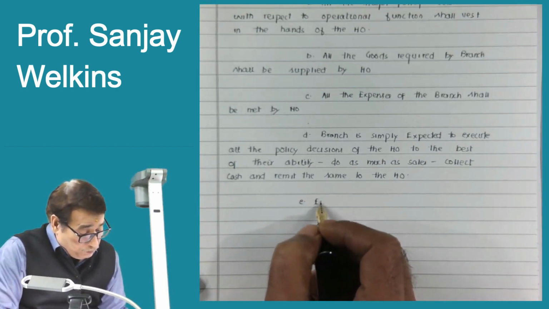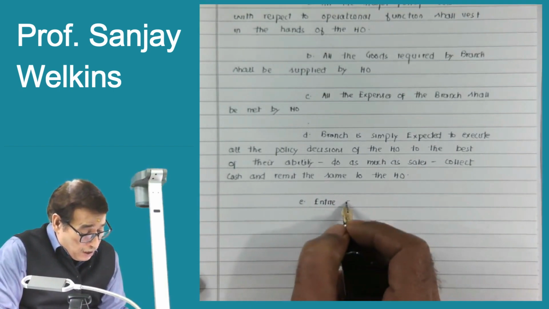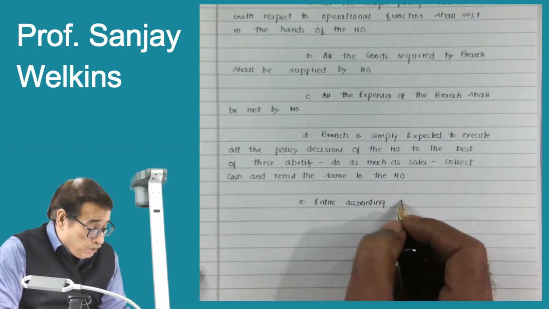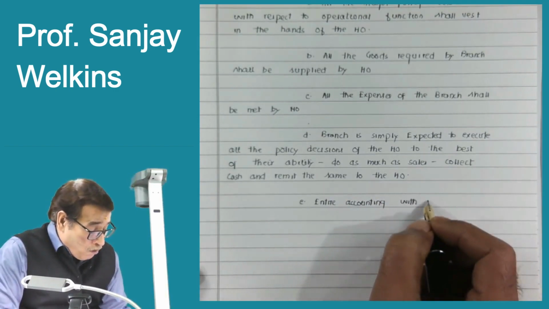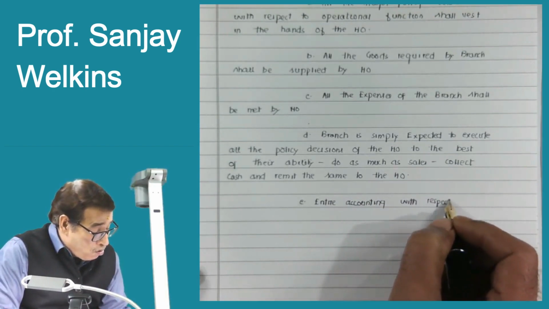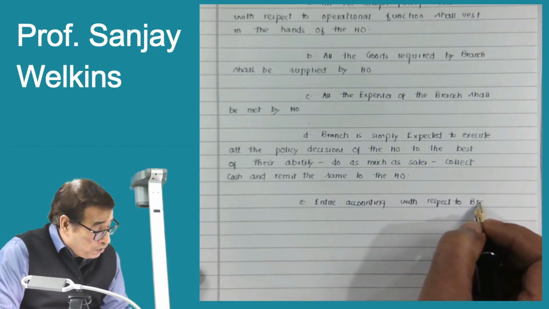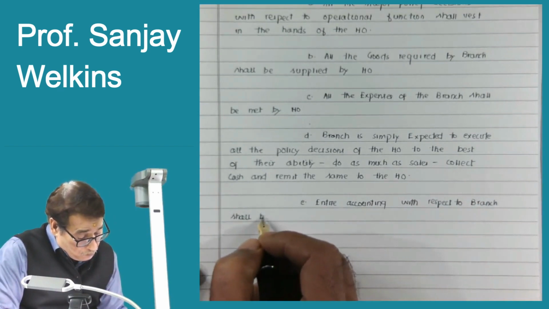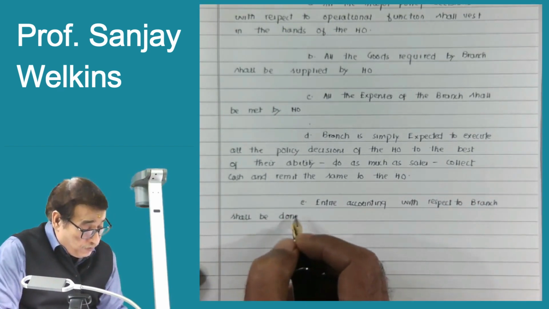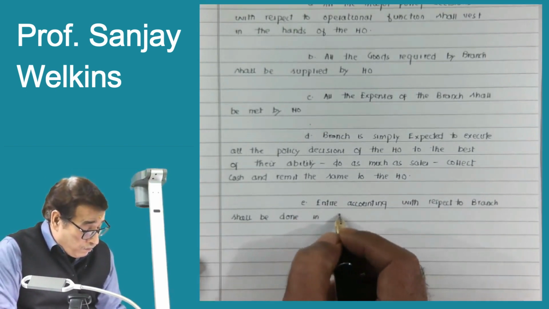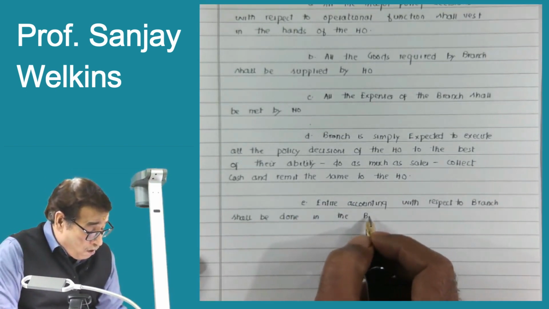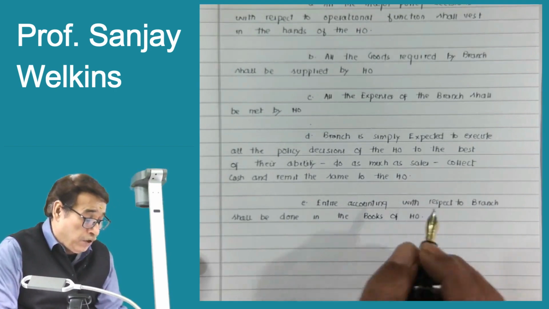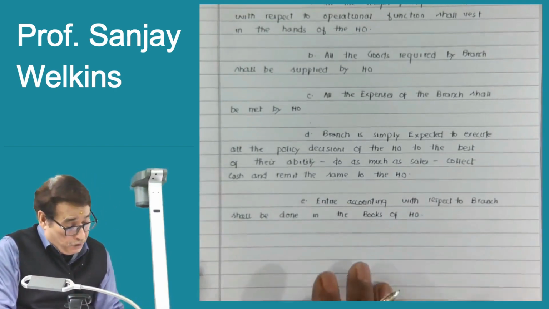So the entire accounting will be done in the books of the head office. That is the important point.